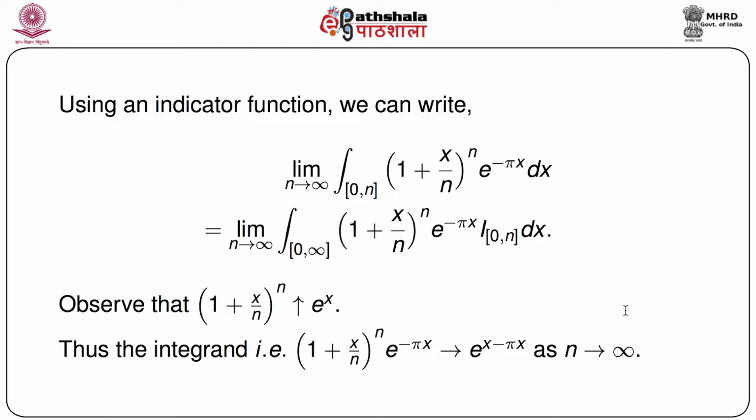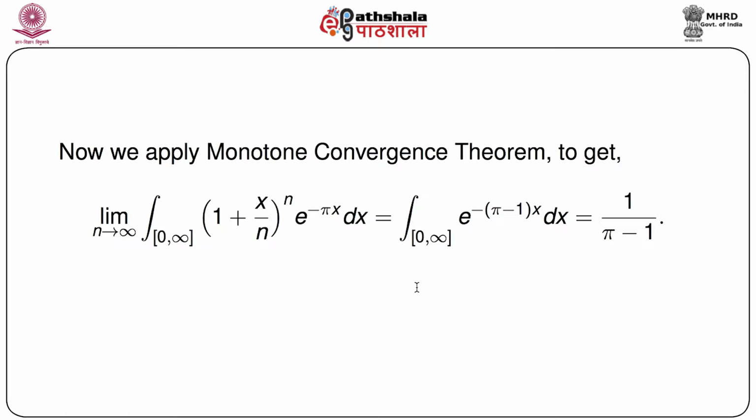Now we apply, since this is increasing, that means monotone, that means that basically the integrand is monotone. So we can immediately apply the monotone convergence theorem because all the conditions are satisfied. So we get the limit as n goes to infinity of the integral over 0 to infinity of (1 plus x by n) whole to the power n times e to the power minus pi x dx, equals the integral over 0 to infinity of e to the power minus (pi minus 1) x dx.